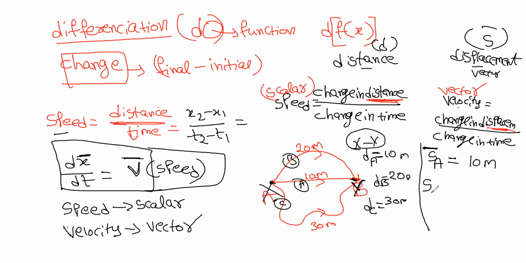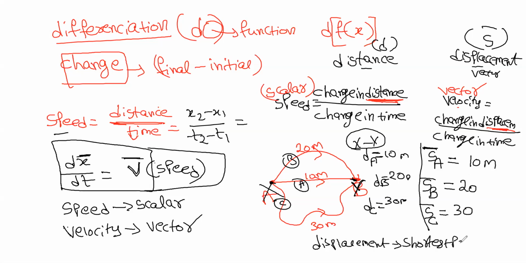What is the displacement of the particle when he takes path B? 20. Displacement of the particle when he takes path C? 30. Okay, tell me the definition for displacement. Shortest path covered by an object is known as displacement. Shortest path means straight line distance.